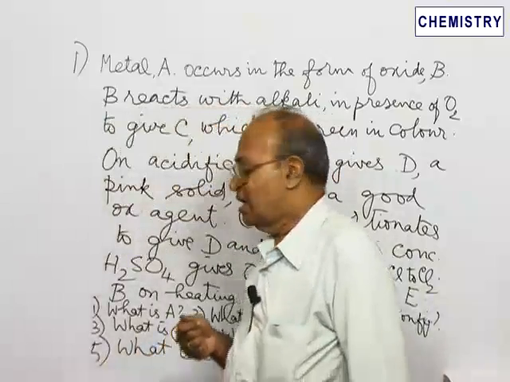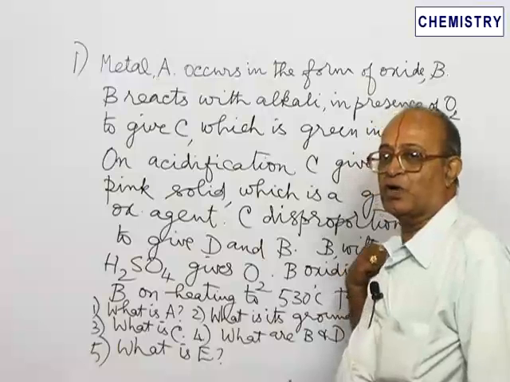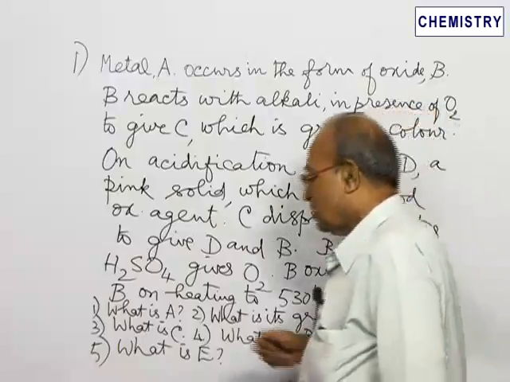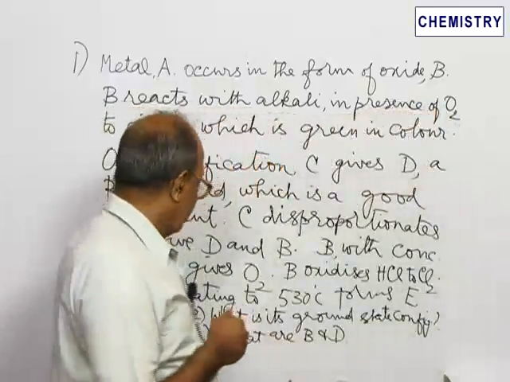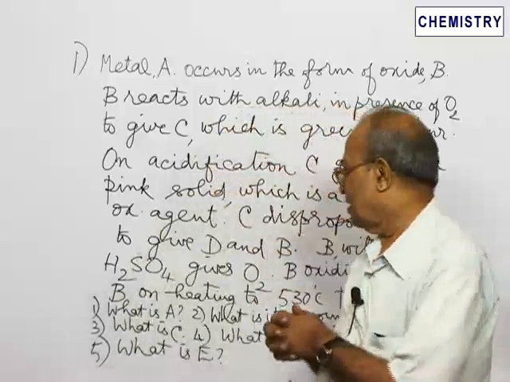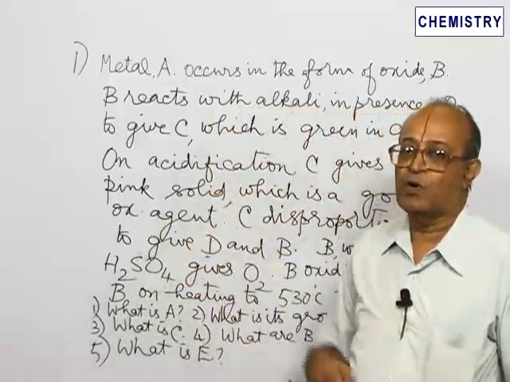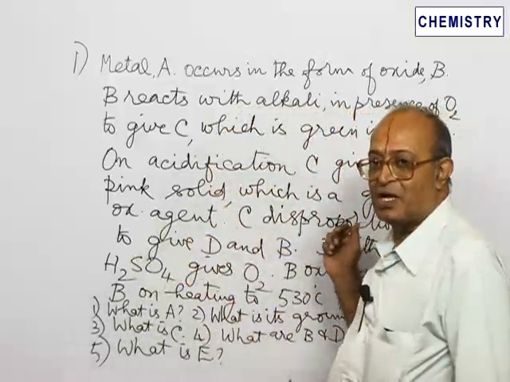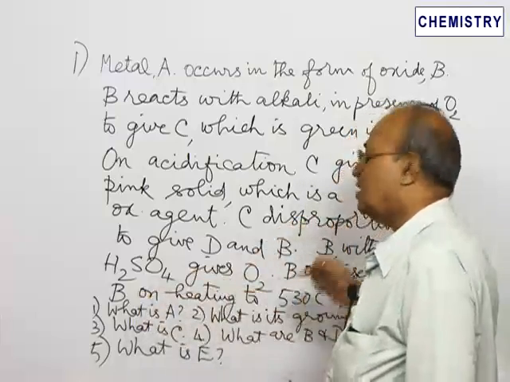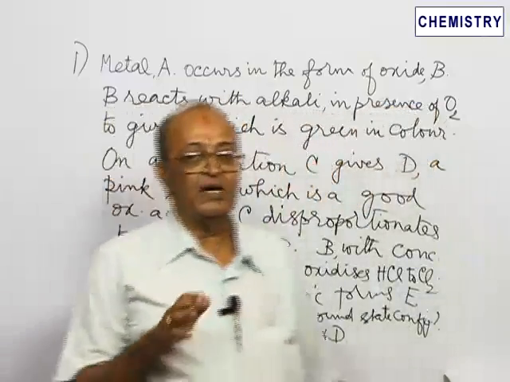Manganese dioxide is also an oxidizing agent and it oxidizes HCl to chlorine. It is a method of preparing chlorine. Then another point regarding manganese dioxide: B on heating to 530 degrees centigrade forms E, a new compound. Up to this stage, there is no mention about E. B on heating to 530 degrees centigrade forms E.